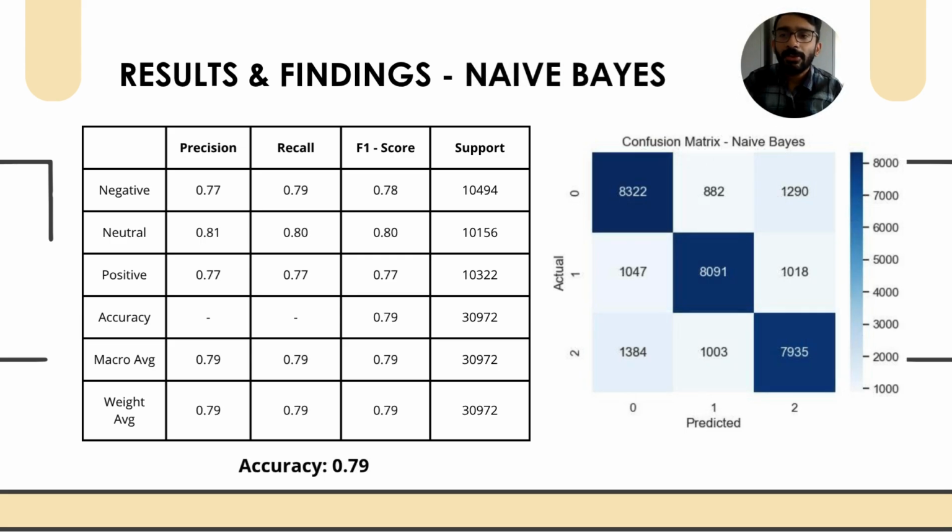Meanwhile, the naive Bayes classifier shows an accuracy of only 79% compared to the SVM model. This model performed reasonably well for the neutral sentiment classification, with an F1 score of 80%. It shows slightly lower performance in distinguishing between positive and negative sentiments. The efficiency of naive Bayes makes it applicable as a baseline model. However, the assumption of feature independence may limit its ability to capture complex patterns in sentiment analysis text.